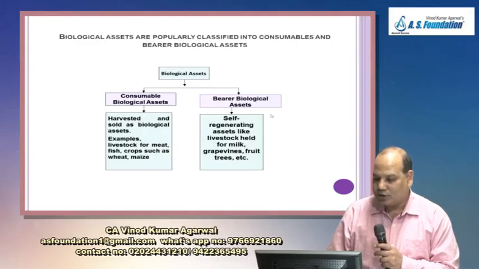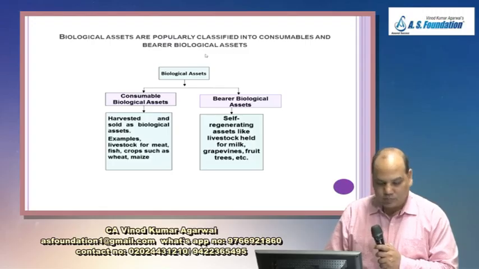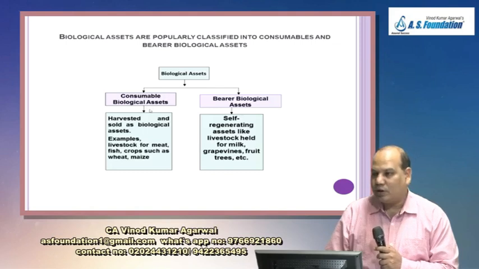Classification of biological assets. Biological assets will be divided into two for the purpose of further accounting: consumable biological assets and bearer biological assets. So what is a consumable biological asset? They are harvested and sold as biological assets.